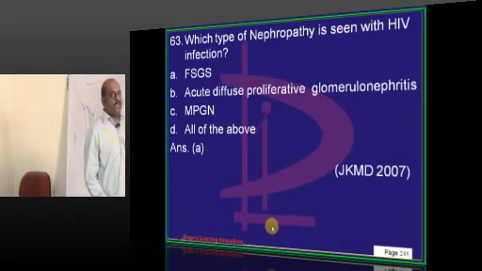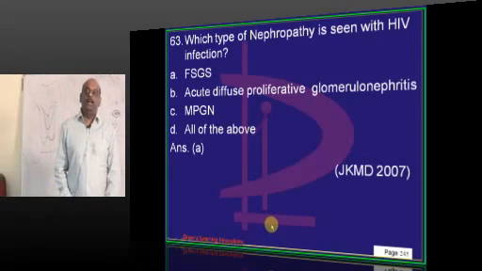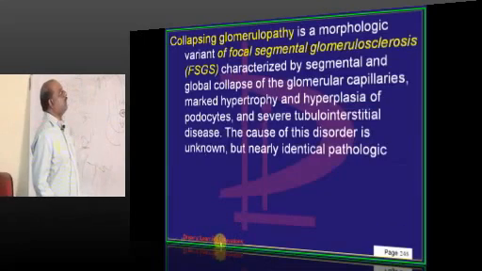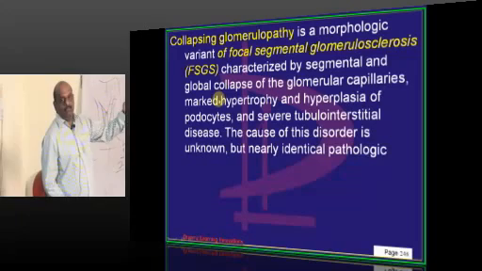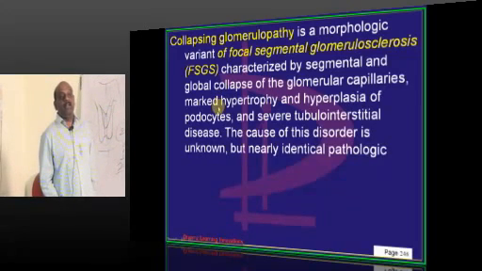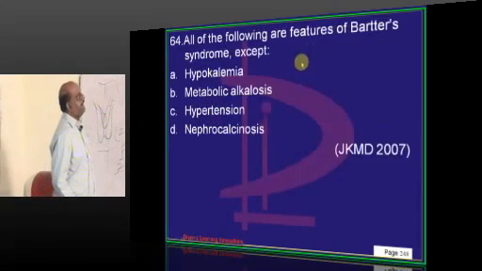HIV nephropathy is characterized by what? Collapsing glomerulopathy, it is called. It is one of the variants of FSGS, focal segmental glomerulosclerosis. It is one of the variants.